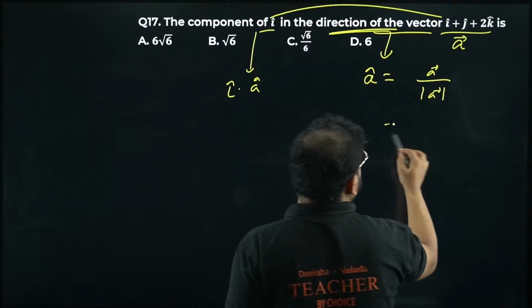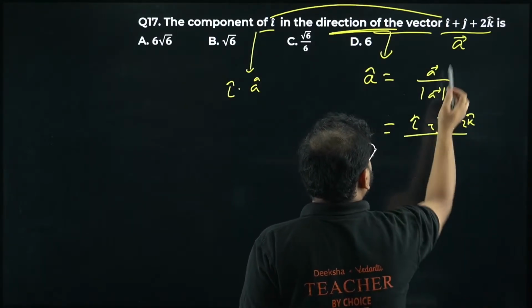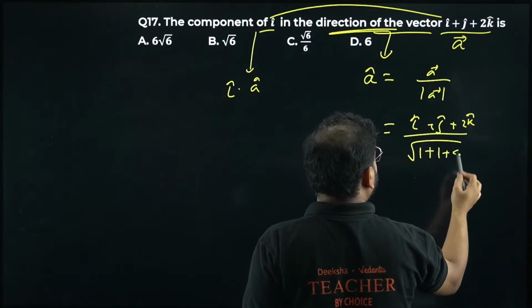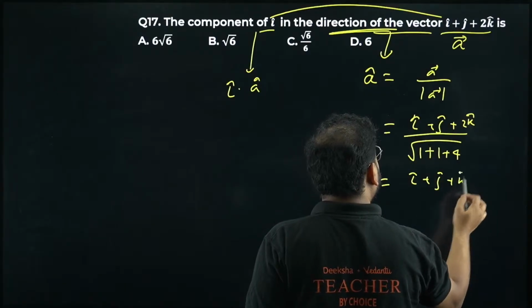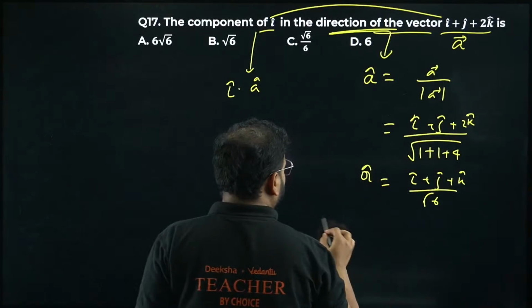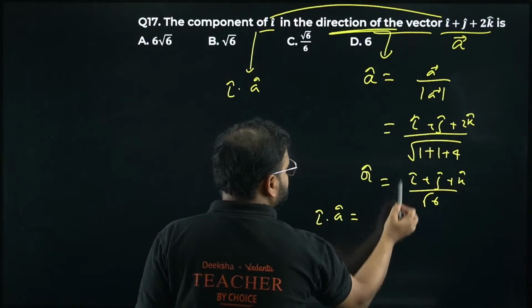Let's find A cap first. I have i plus j plus 2k upon, please check, mod of this will become 1 square is 1, 1 square is 1, 2 square is 4. I get root 6. So i plus j plus 2k by root 6. This is my A cap. I want i cap dot with A cap. So I have to talk about only this component.